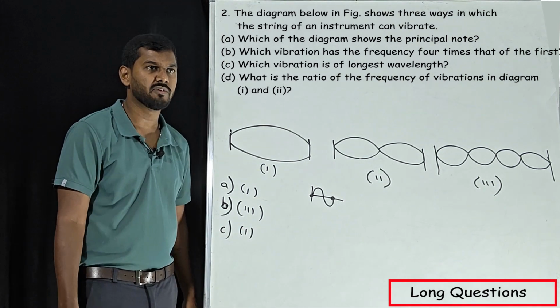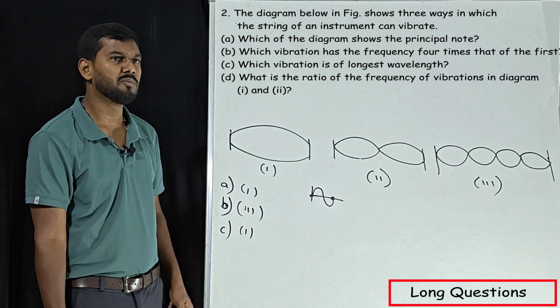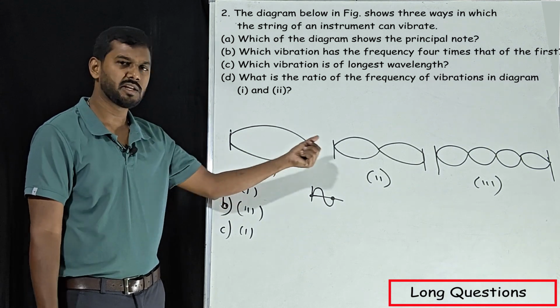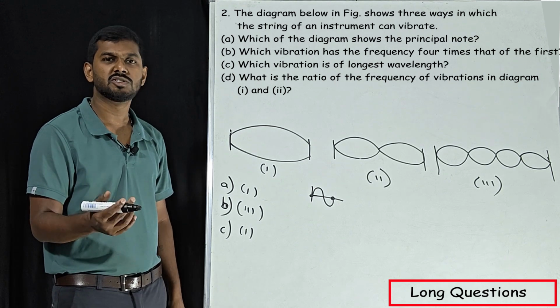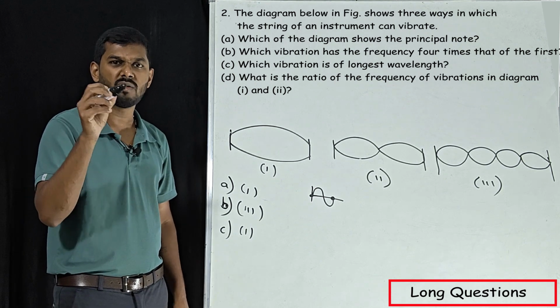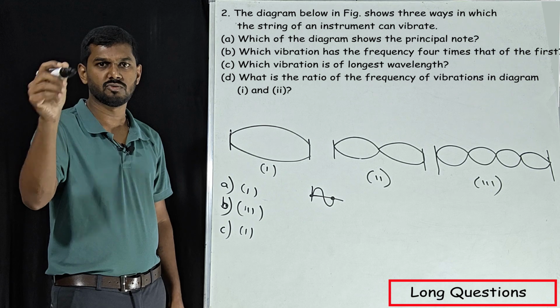What is the ratio of frequency of the vibration in diagram 1 and 2? So here and here, we have to write the ratio of frequency. What do you mean by ratio? Ratio is nothing but writing it in the form of 1 is to 2, 2 is to 4, all those things.